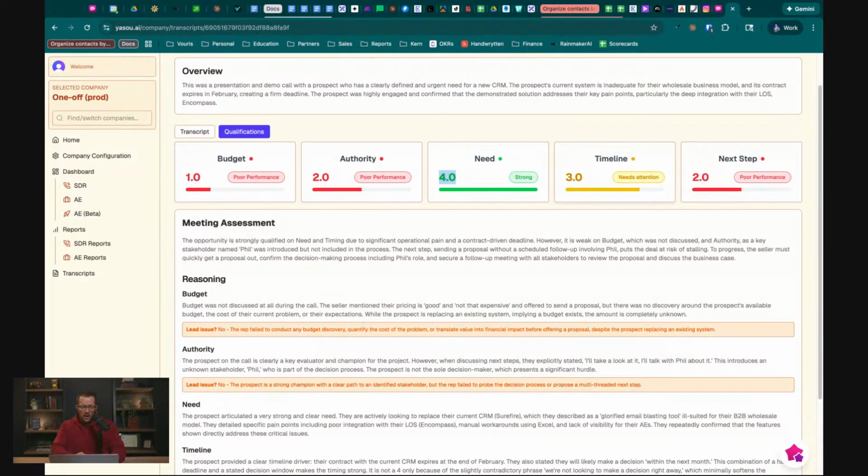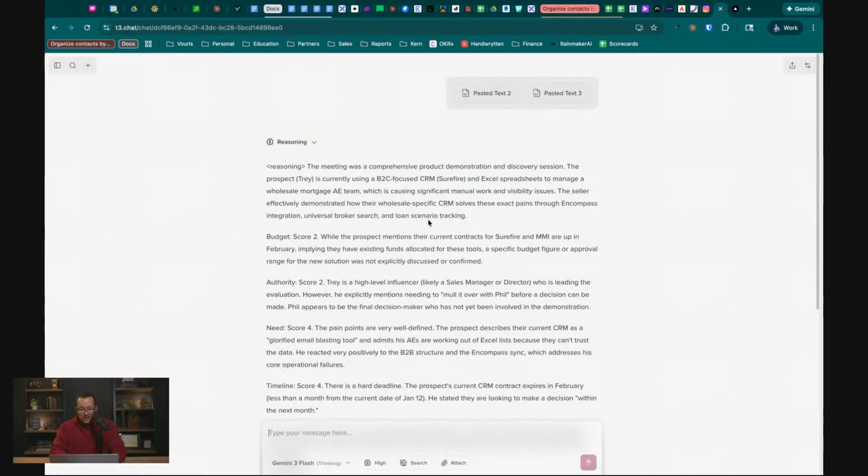So this is a one-off one that we use for testing. But what happens is we roll this up to a deal level. So you can see across all of the sales calls what the different qualification scores are. Those all get rolled up. So that all comes here. And then we can do this little chat thing where we can ask questions about the deal and whatnot.